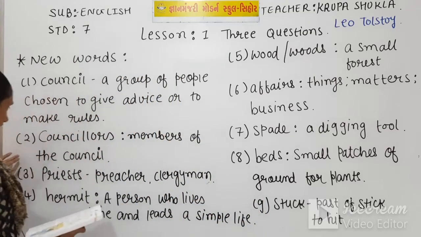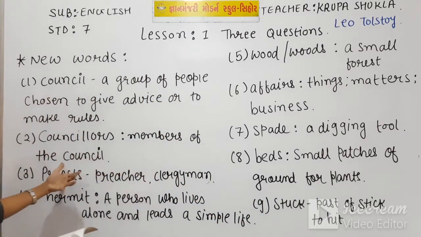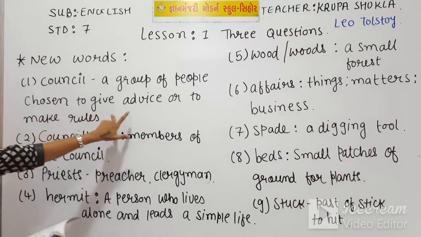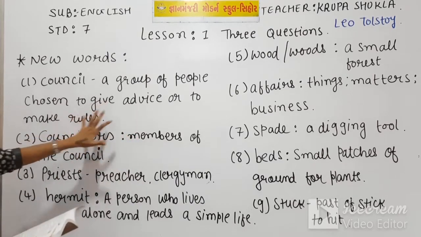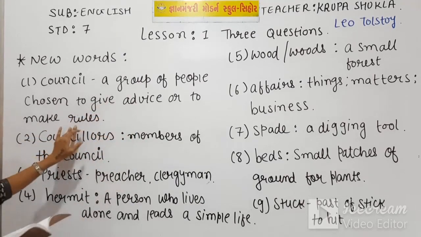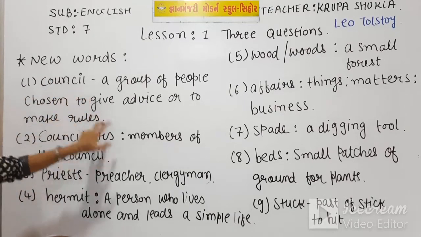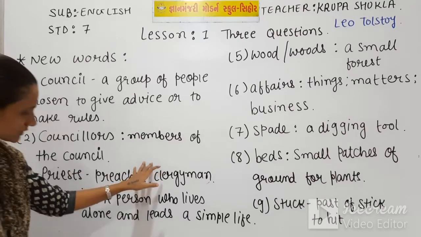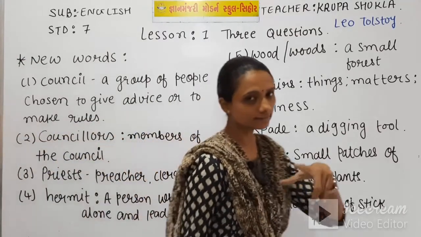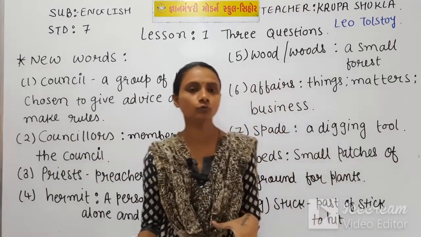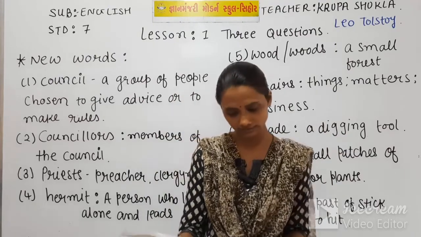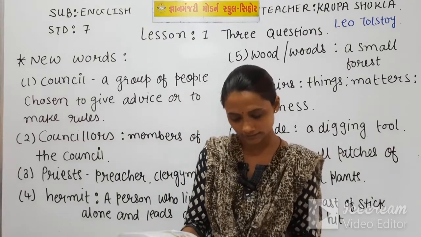Counselors means members of the council. Here the word council is given, a group of people chosen to give advice or to make rules, and the members of this council are called counselors. So the king was advised to believe in counselors. Others said the priest.